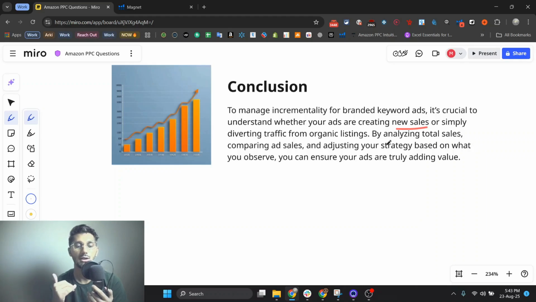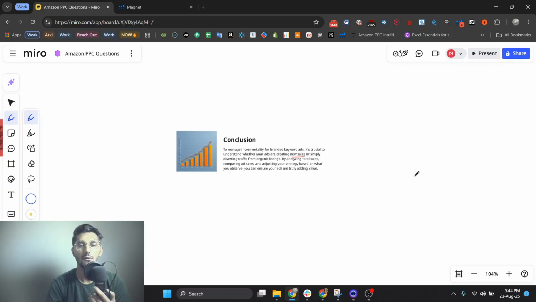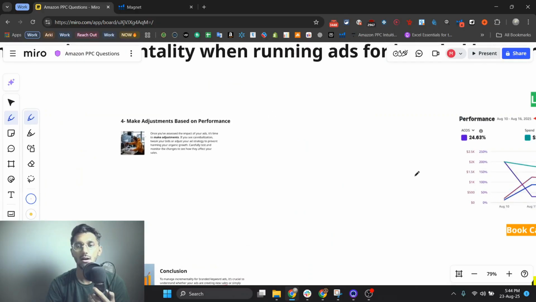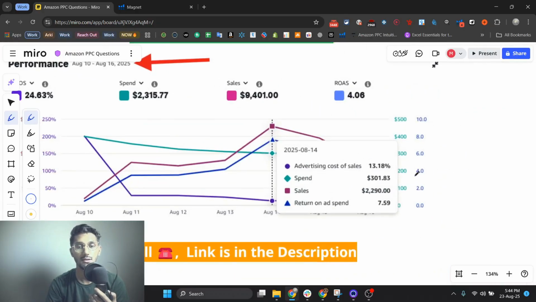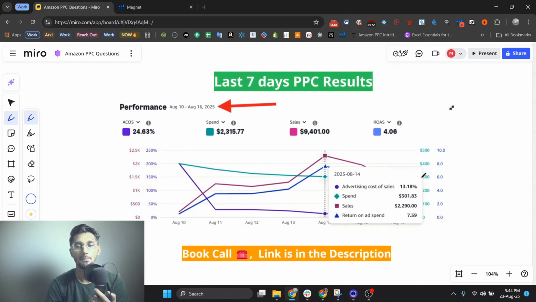So the point is you can decrease spend on these keywords. By analyzing total sales, comparing ad sales, and adjusting your strategy based on what you observe, you can ensure your ads are truly adding value. So it happens when you actually have some sort of credibility there. However, if you are just starting out, do not do this because it will hurt your brand. It is highly specific for the brands who wanna go after incrementality in their branded keywords.